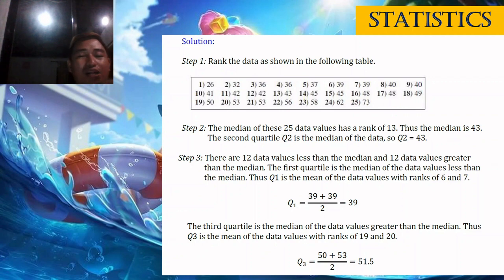Duha ka buok ang naa sa tunga, si ika-6 o si ika-7, na 5 sa pikas side, which is puro sila 39. So, 39 plus 39, i-add ang duha, divided by 2, the answer is 39.